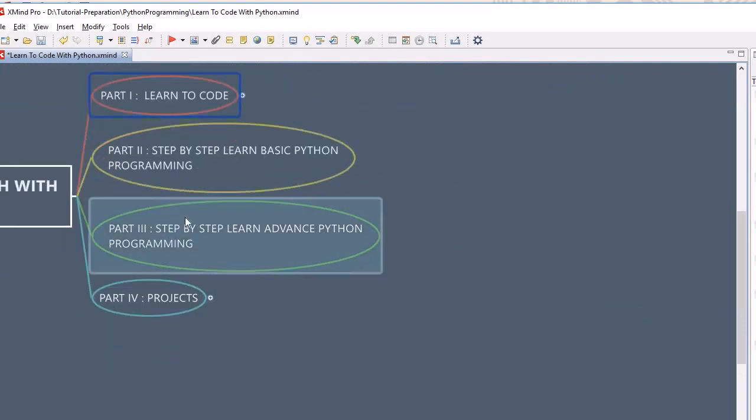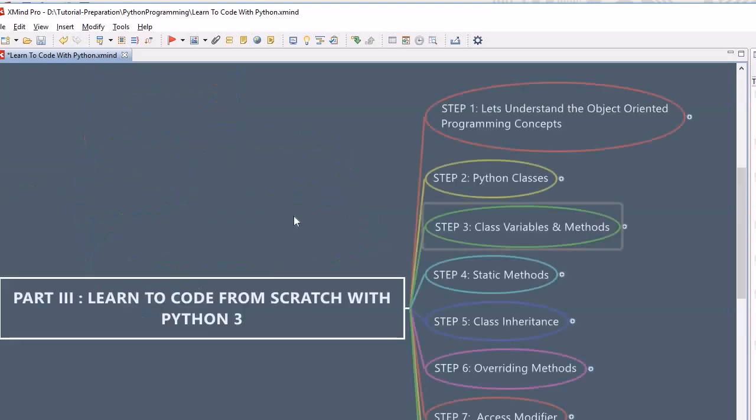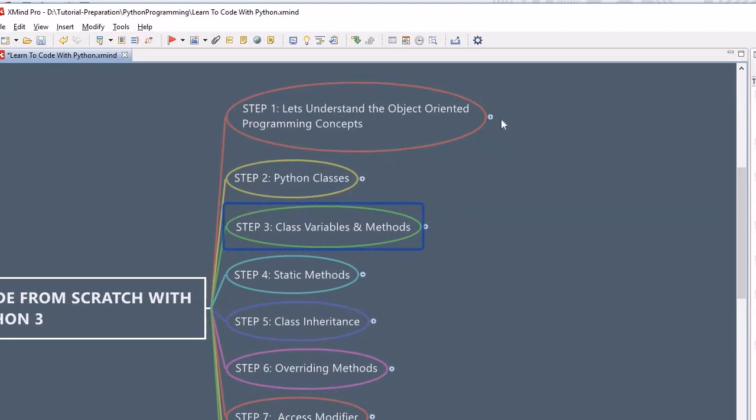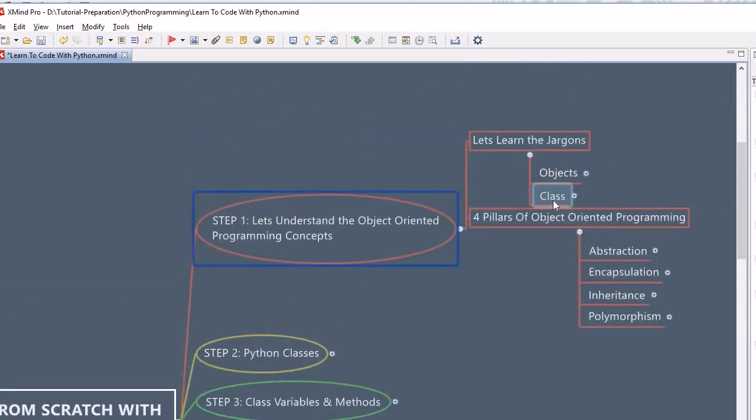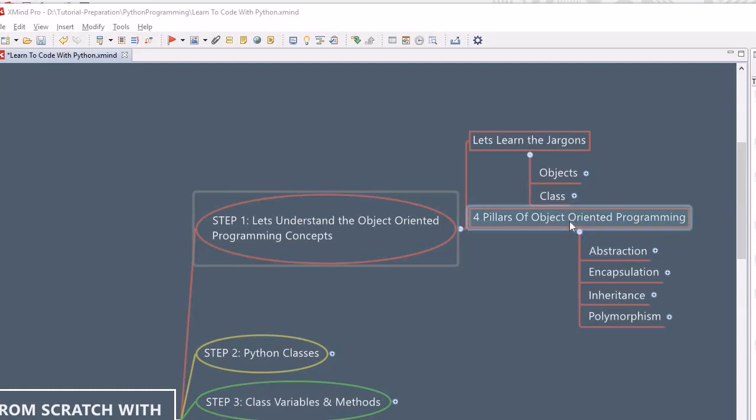Now we are moving further to part 3, where we will discuss object oriented programming. So what are the topics we are going to cover here? First, I want to make you comfortable with the jargon. These topics are very important, so I want you to learn all of it. The jargon includes what classes are, what an object is, and what the pillars of object oriented programming are. We will look into all these things from the next session onward.